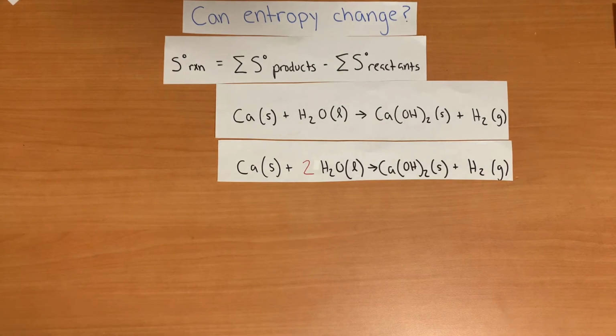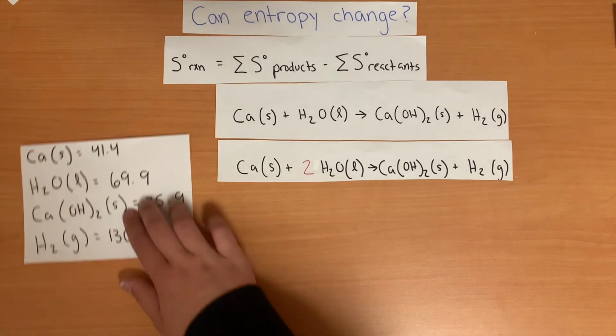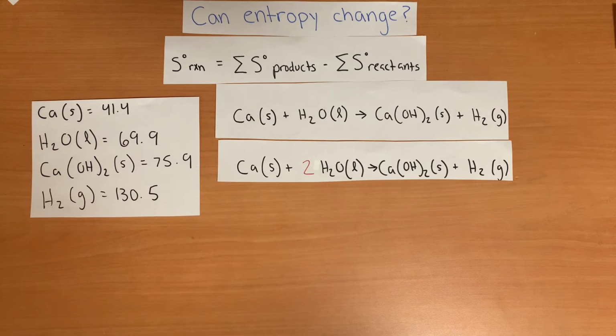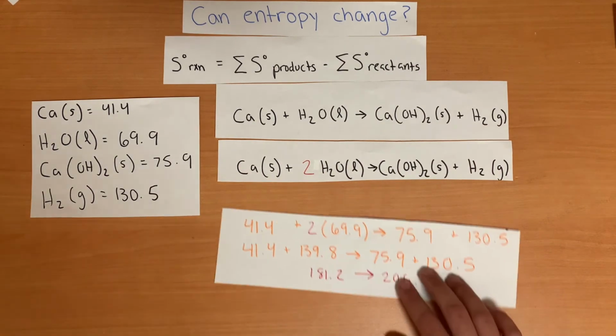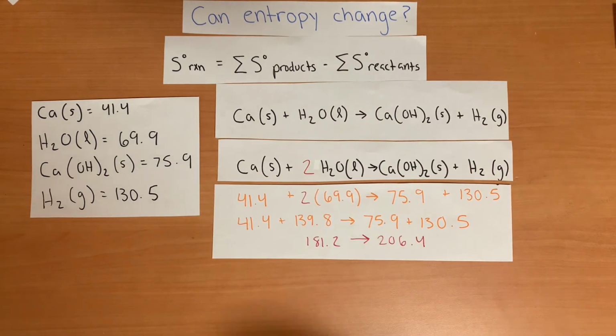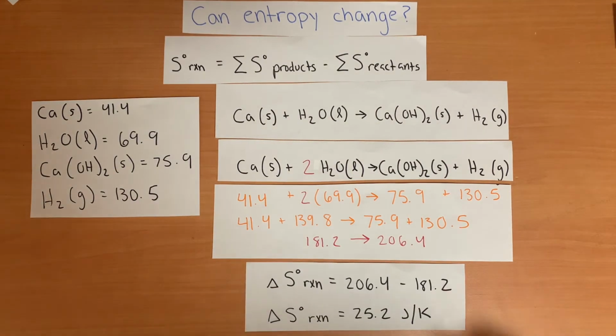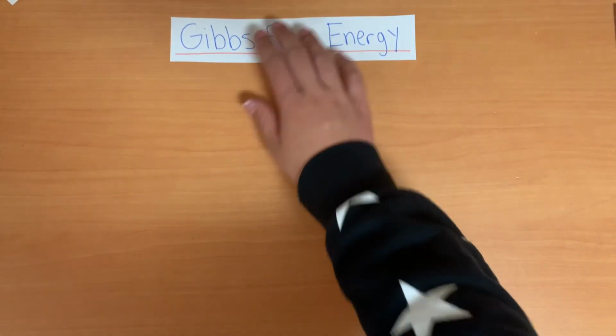The entropies of the substances in joules per Kelvin are 41.4, 69.9, 75.9, and 130.5. After doing the calculations, we get that 181.2 yields 206.4. Next, we use the delta S formula to find the change in entropy, which ends up being 25.2 joules per Kelvin. Something else that is very important is Gibbs free energy.